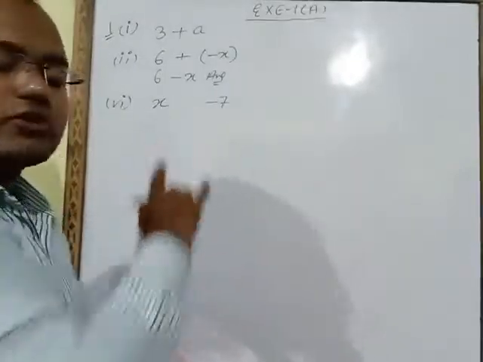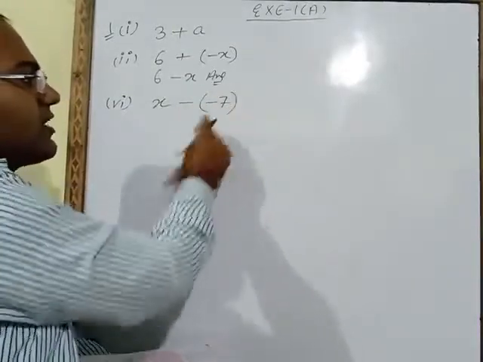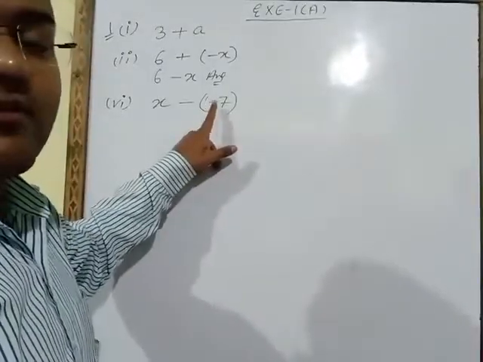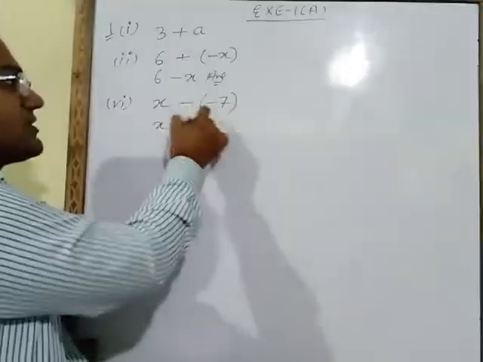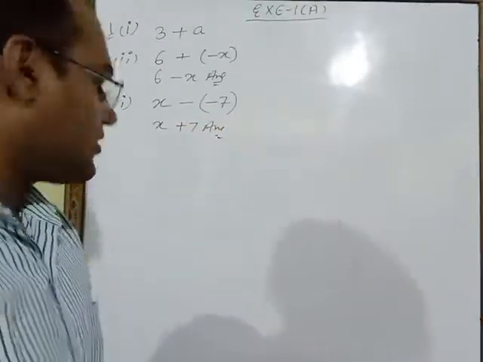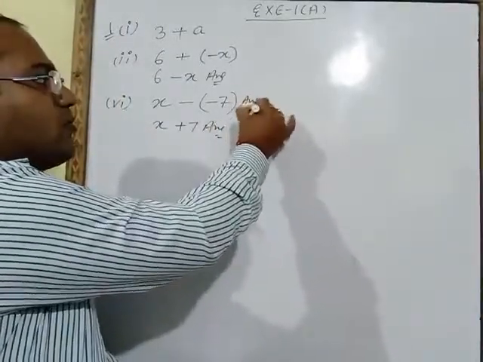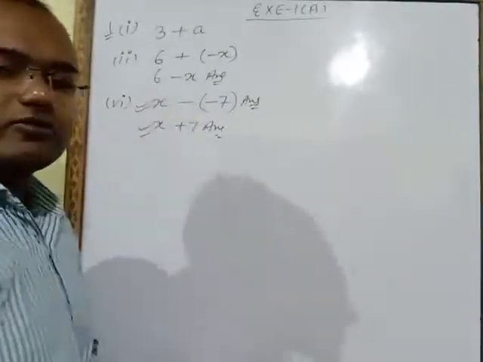Now between these two things we have to put the subtract sign. For the subtract sign we have to take minus. Now these two signs are coming together. Here we have to put the bracket. Bracket we will take because this minus sign is already given in the 7, and this minus sign we have taken because of subtract. Now we will open the bracket. x minus and minus will become plus 7. So this is your final answer of part number 6. You can write directly this one also. Both the ways are correct.